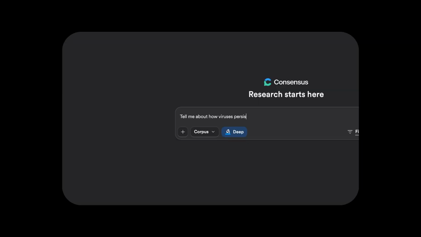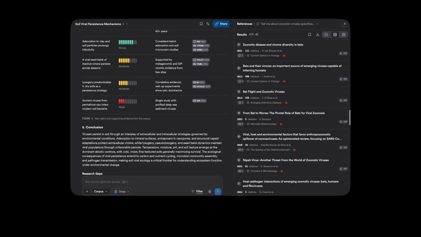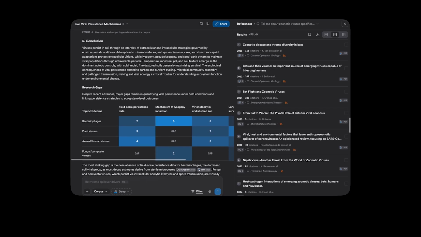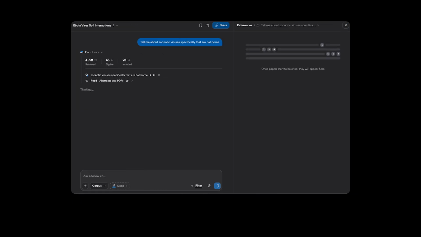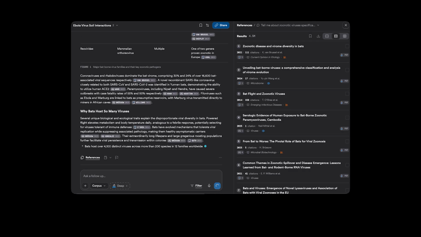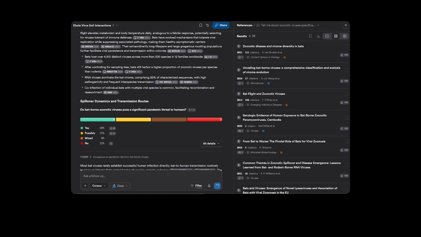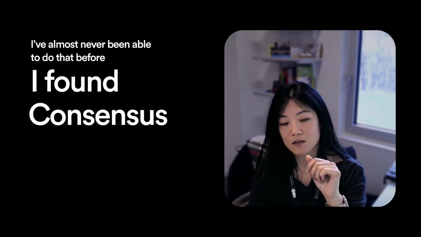Tell me about how viruses persist in soil. And then I'll get a bunch of hits. So now I'm suddenly in a different space of the literature and it's surfacing all kinds of stuff. I'm like, great, tell me about zoonotic viruses specifically that are bat-borne. That first step of like trying to enter into this impenetrable wall of new disciplinary jargon, I can get over that wall in like one shot. And I've almost never been able to do that before. I found consensus.